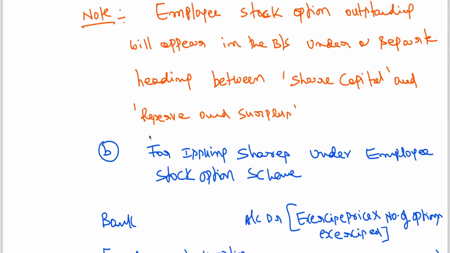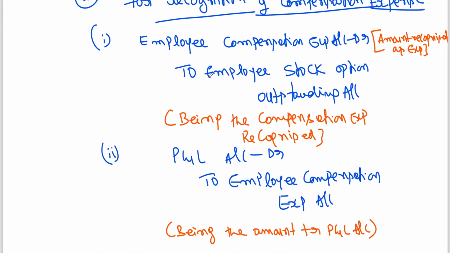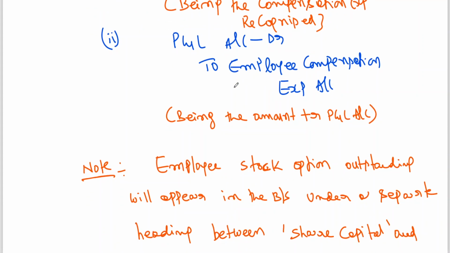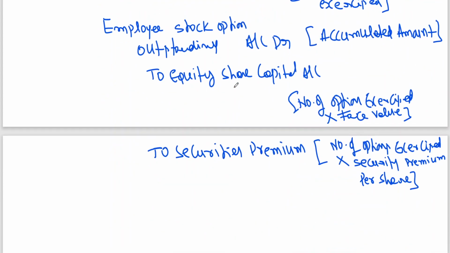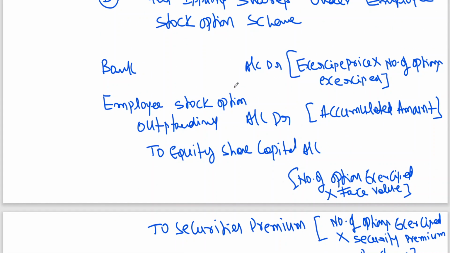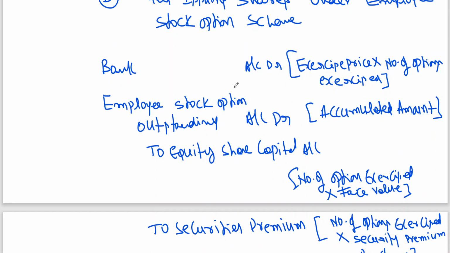Since here the vesting period is more than 1 year, we will write the entry for employee compensation expense by crediting employee stock option outstanding. Finally, that is closed when shares have been subscribed by the employees under the employee stock option scheme. So that accumulated amount is being closed.